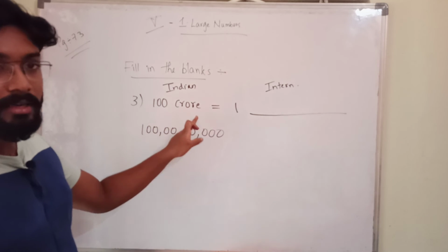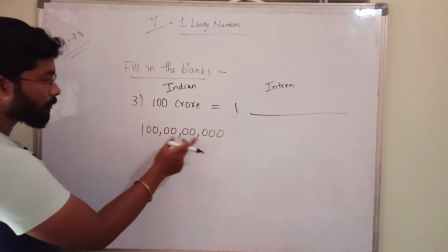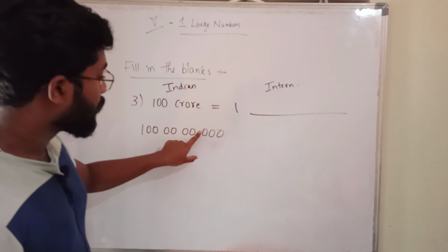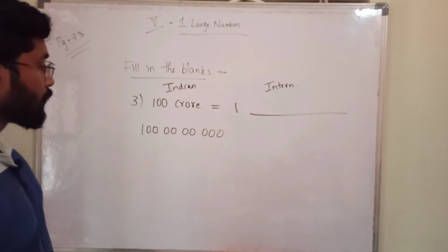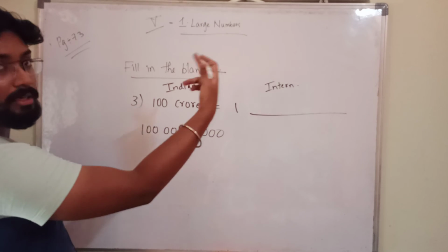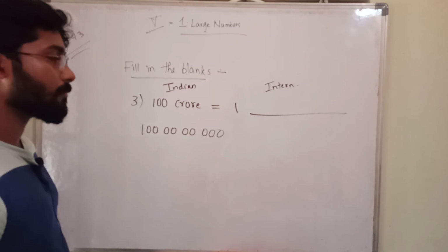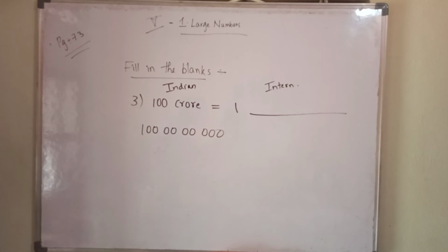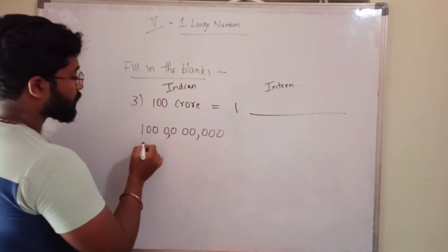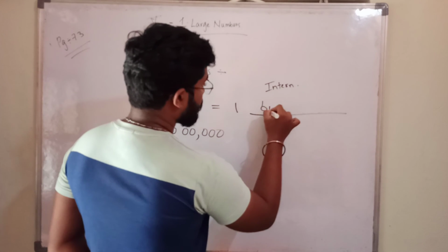That's why read the question very carefully. Directly also you can write, by multiplying also you can write. This is the smallest trick. You take out all the commas. 100 crore in Indian form you have represented, you have to represent that in international, no? So you take out all commas and represent in the international place value system. What will you get? After 3 digits 1 comma, after 3 digits 1 comma. What is this? 1 billion.